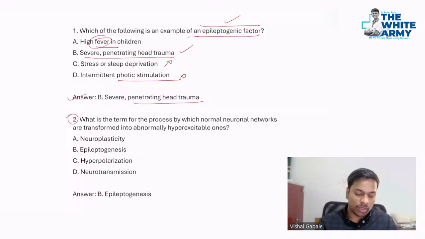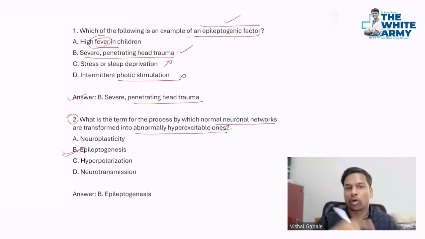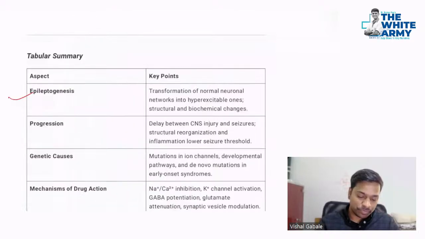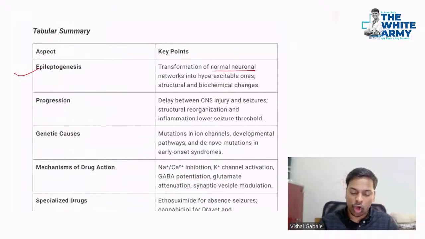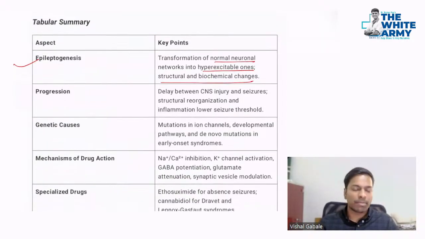Now, second question: what is the term for the process by which normal neuronal networks are transformed into abnormally hyperexcitable ones? This term is very important. This is basically epileptogenesis. The epileptogenic factor will obviously cause epileptogenesis. That means normal neurons will work like dynamite, working together for hyperexcitability and seizures. That occurs because of the epileptogenic factors. So epileptogenesis is the transformation of normal neuronal networks into hyperexcitable ones, I hope you got it, also because of structural and biochemical changes.